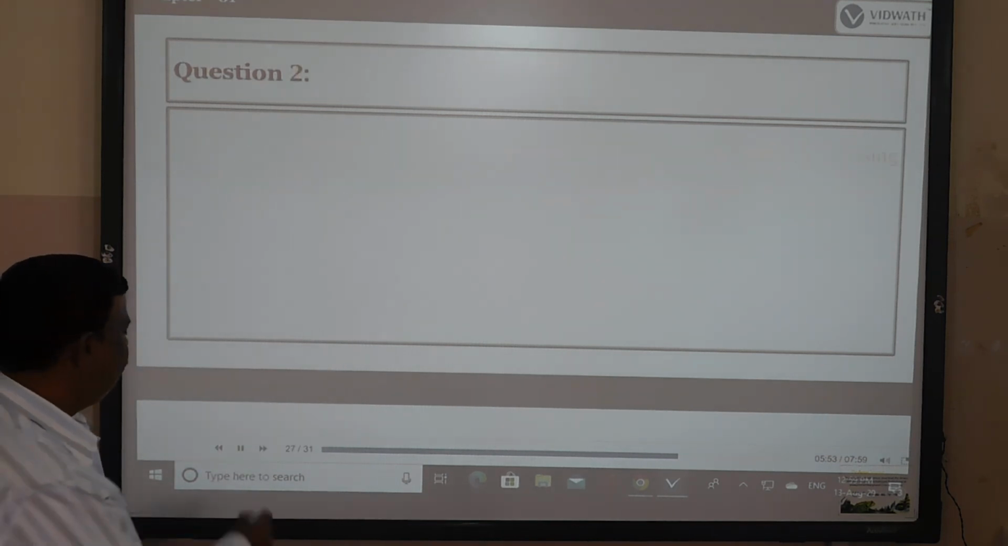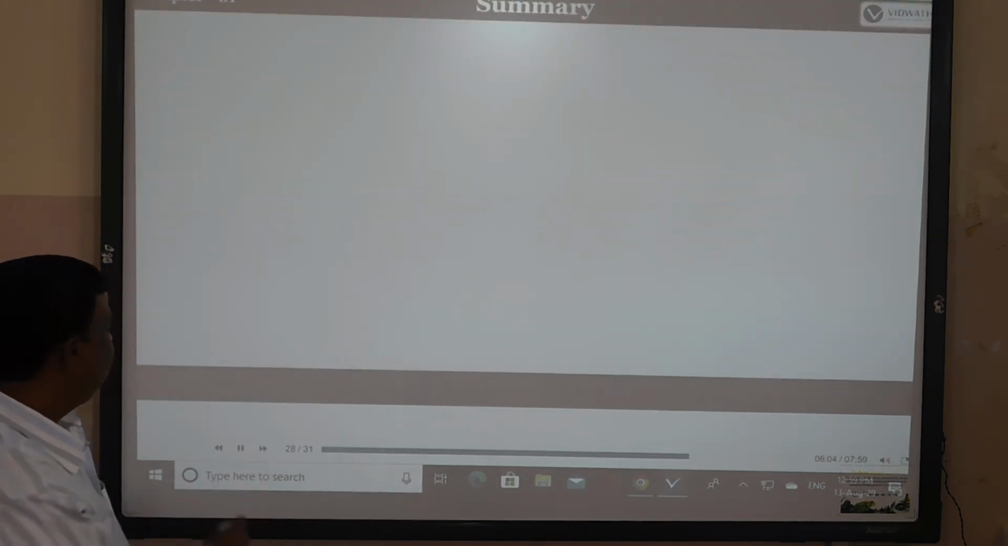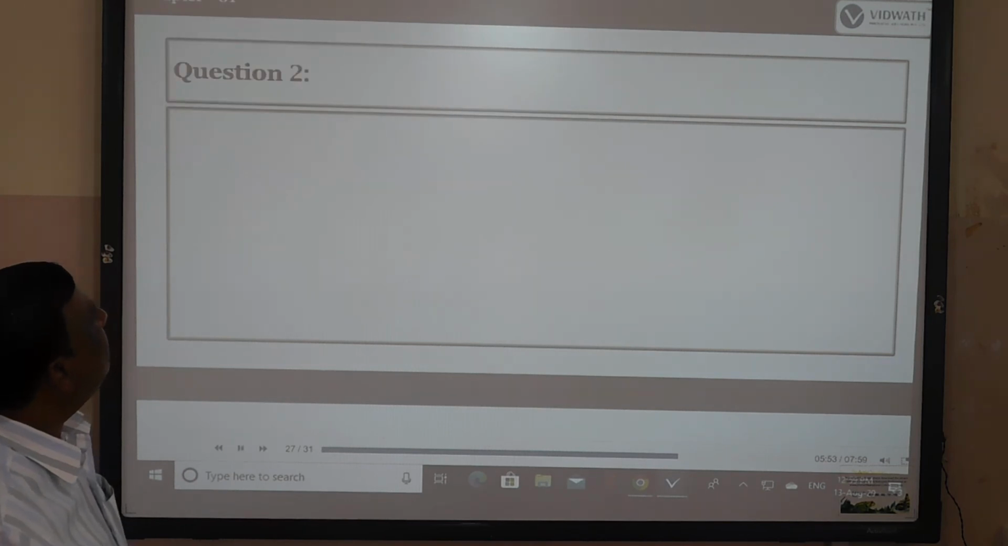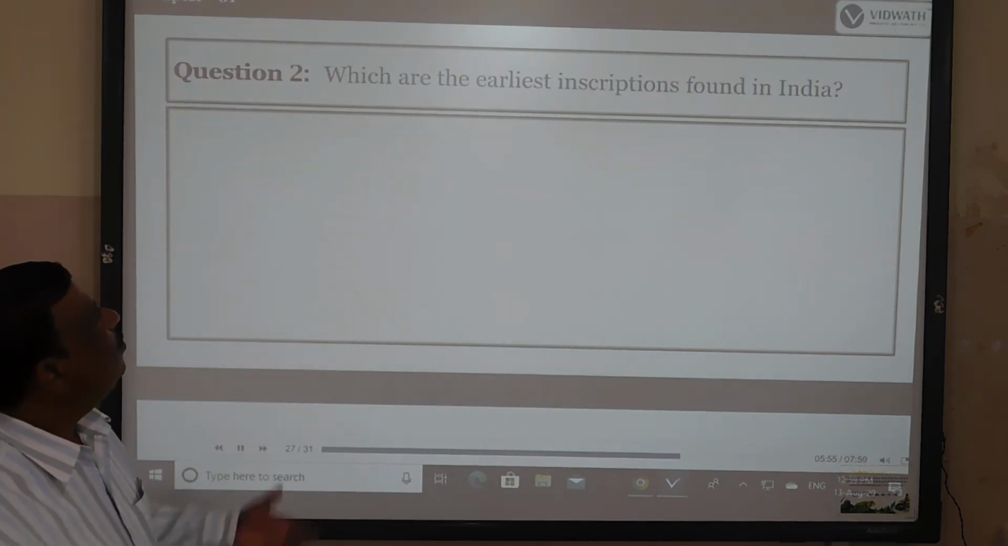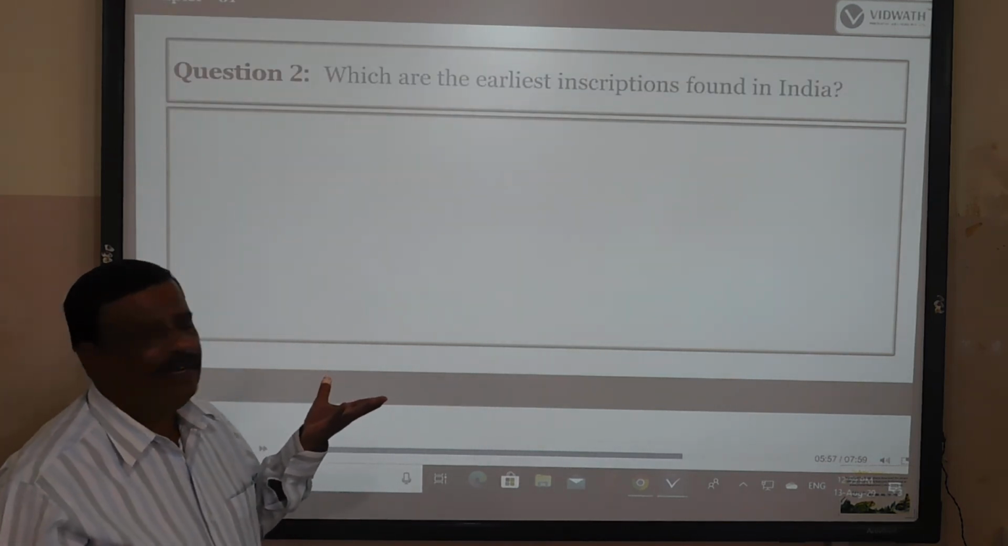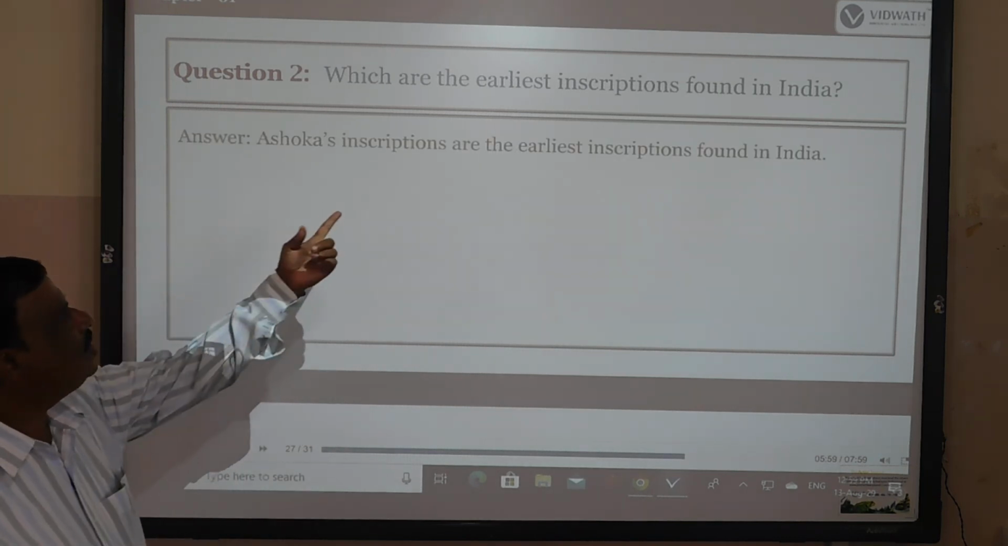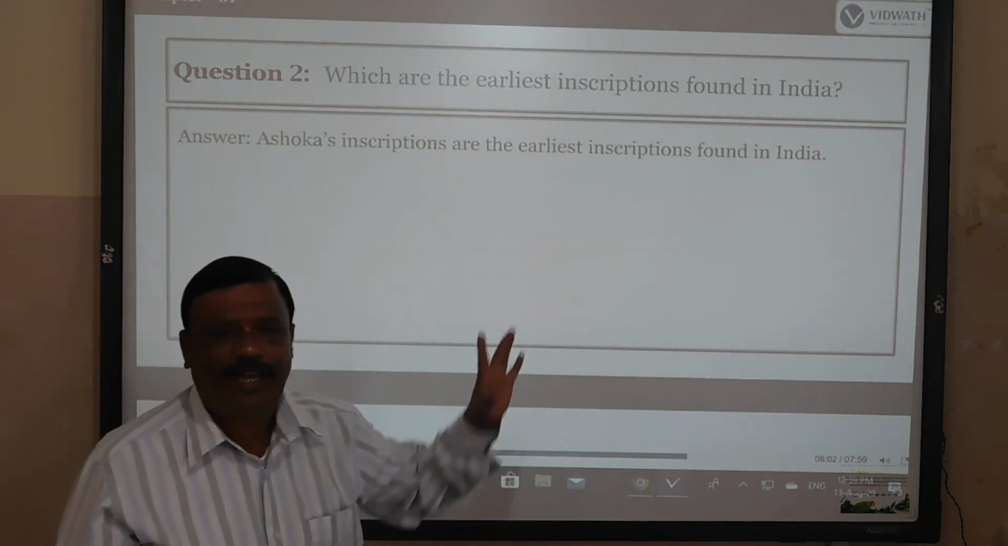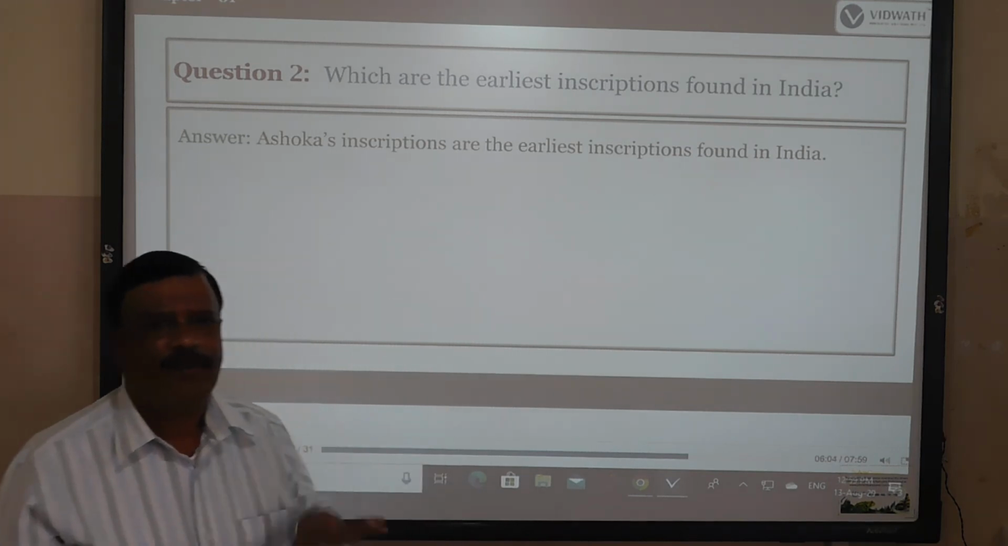Second question, last. Which is the earliest inscription found in India? The Ashoka's inscriptions are the earliest inscriptions found in India. That is very, very important for your examination.